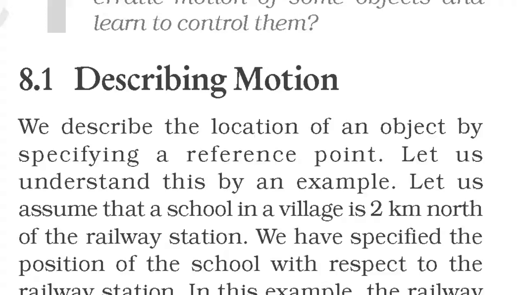In this example, the railway station is the reference point. We could have also chosen other reference points according to our convenience. Therefore, to describe the position of an object we need to specify a reference point called the origin.